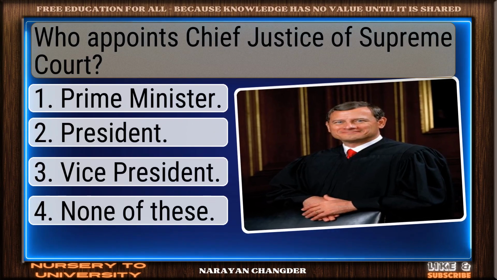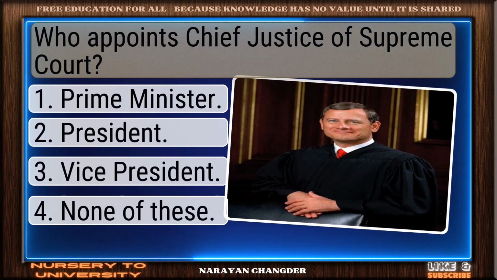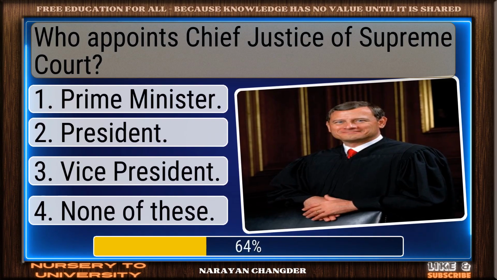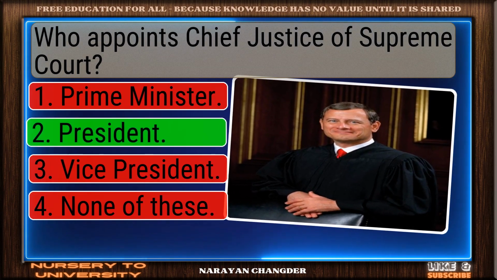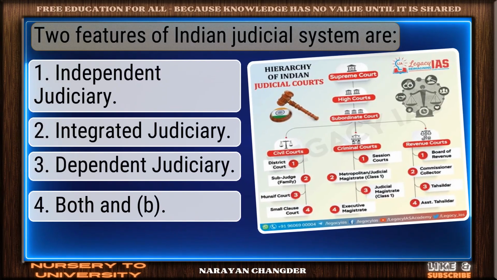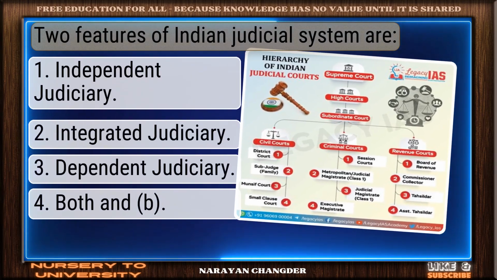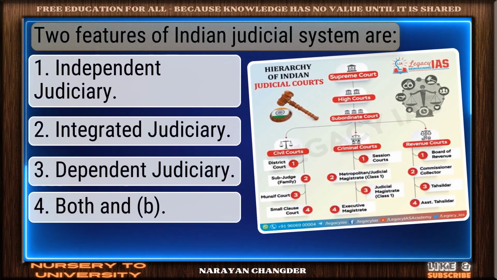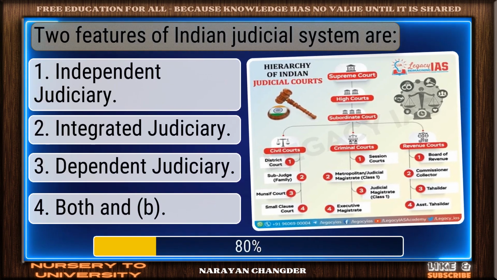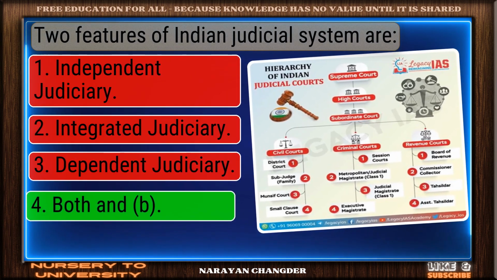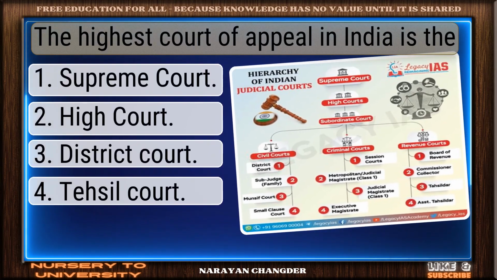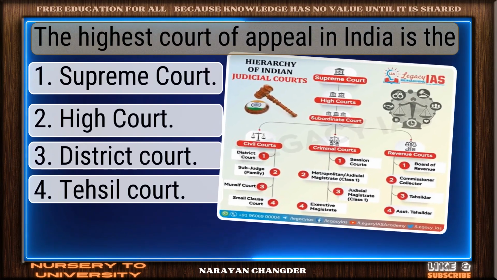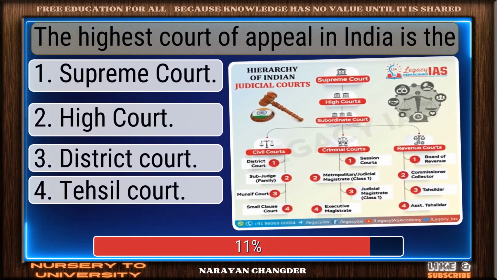Question number 150. Who appoints Chief Justice of Supreme Court? Smart move. President is an accurate answer. Question number 151. Two features of Indian judicial system are? You got it. Your choice both and is right. Question number 152. The highest court of appeal in India is the?